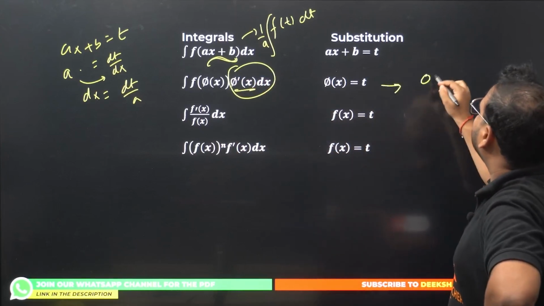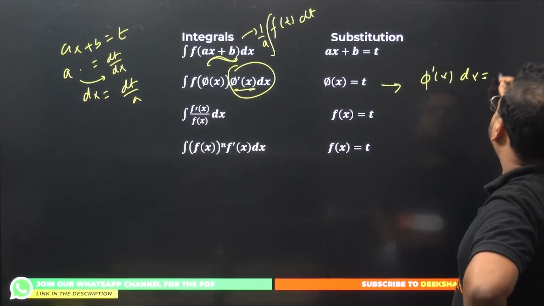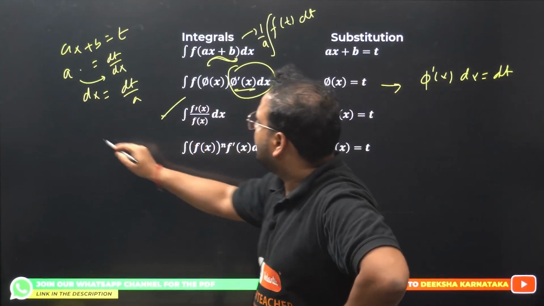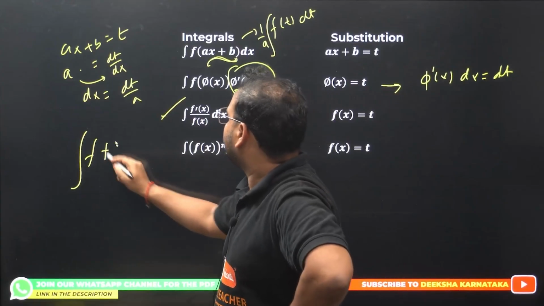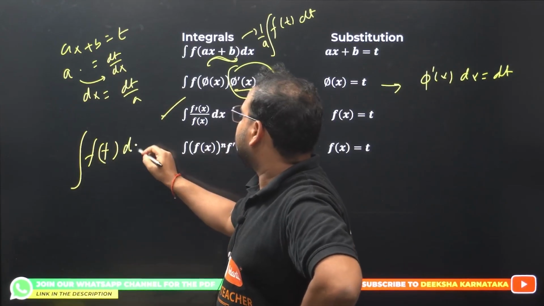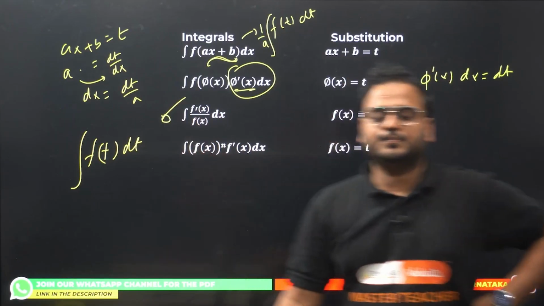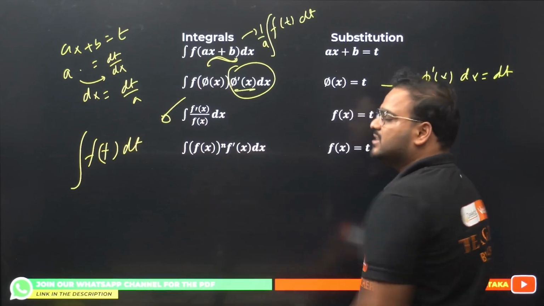Differentiate this, you'll have phi dash of x dx equals dt. If you substitute this over here, this part becomes the integral of f of t dt. So this whole thing becomes a simplified integration. Got it? Simply look for the derivative part and your question is solved.